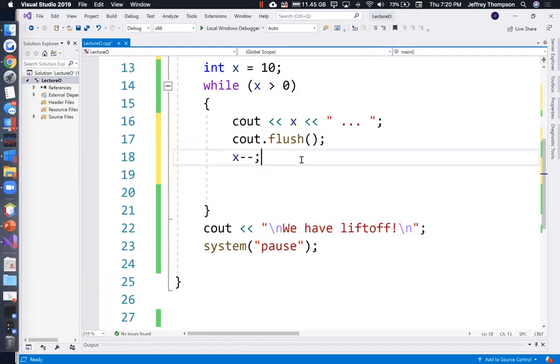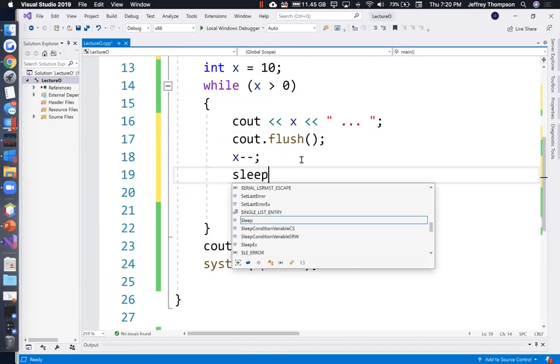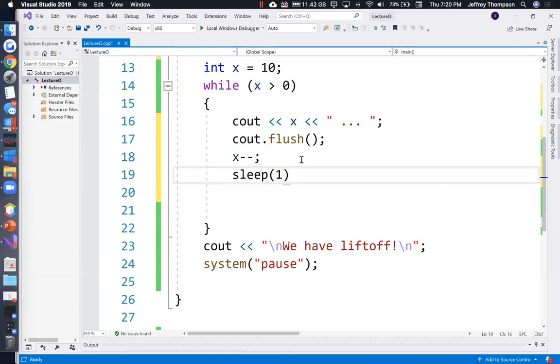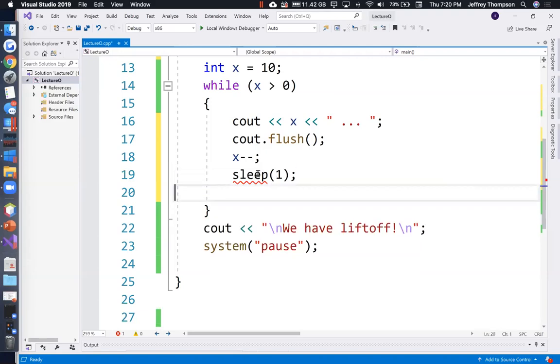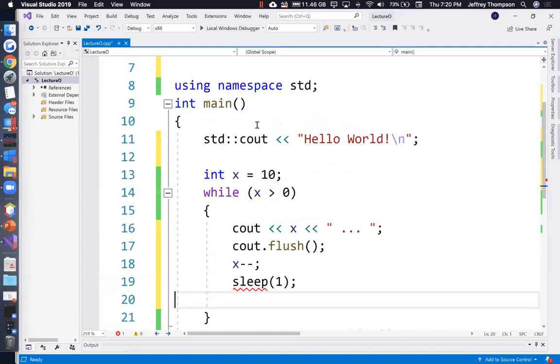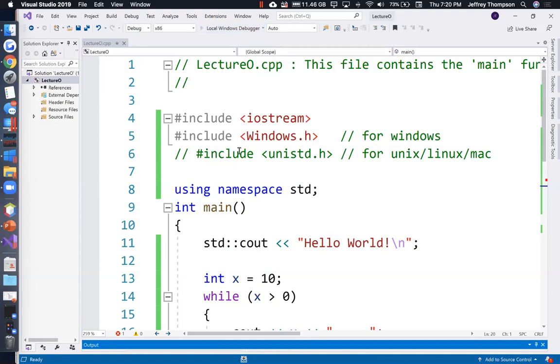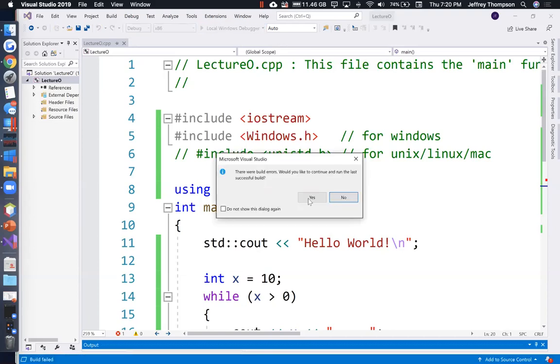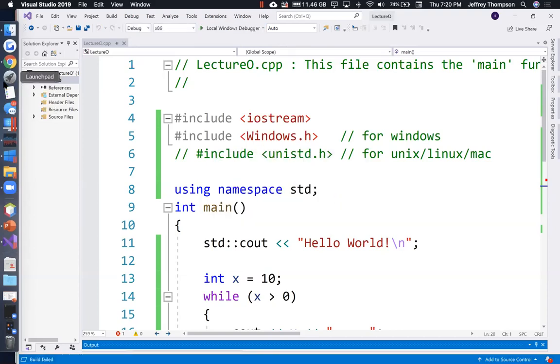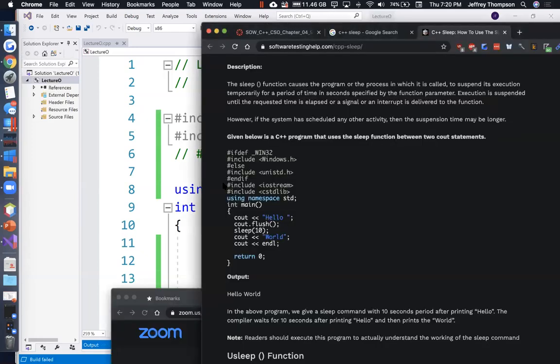All right, now let's just call sleep, and we're going to sleep for 1 second. Sleep just puts the program into a waiting state. It's underlined it. Identifier sleep is undefined. I wonder why. We've got our #include. Let's run it. This may be an exercise in futility. That did not work.